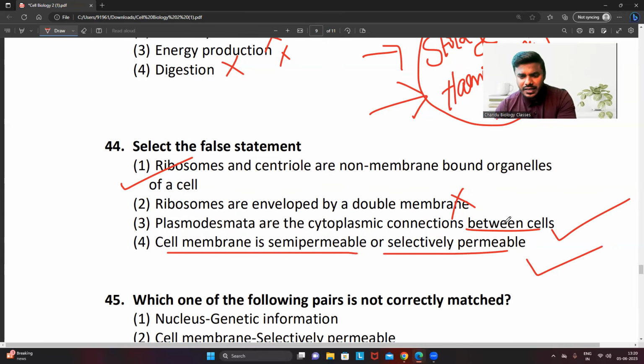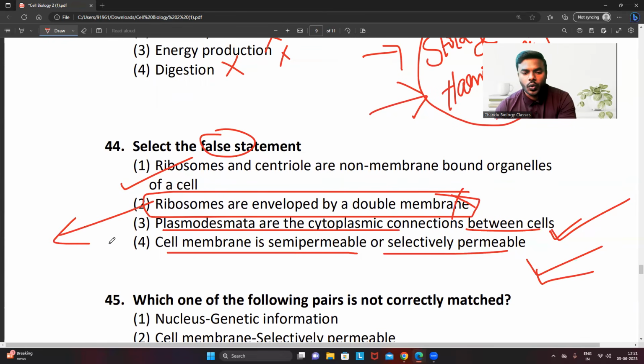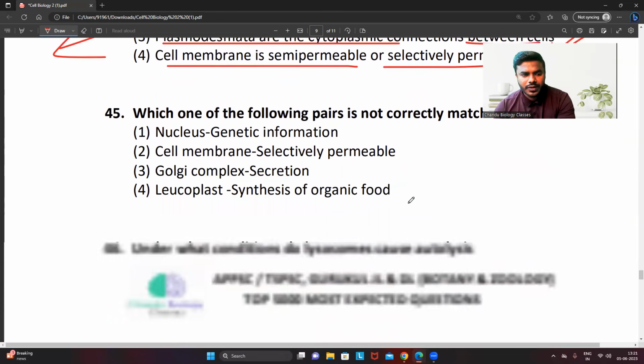What's the question they asked? Ribosomes and centrioles are non-membrane bound organelles. This is a right statement. And what is the question they ask? Ribosomes are enveloped by a double membrane. This is a false statement. Option 3 is also a right statement. Option 4 is also a right statement. They asked for the false statement, so the false statement will be option 2. Ribosomes are not enveloped by any membranes, but they said that it is a double membrane. So it is the wrong option.